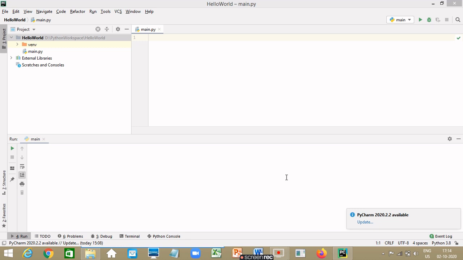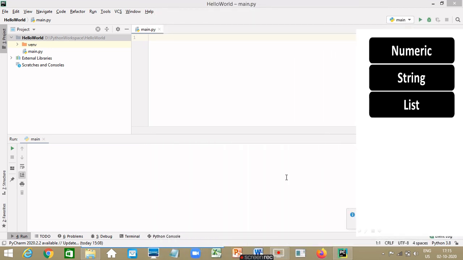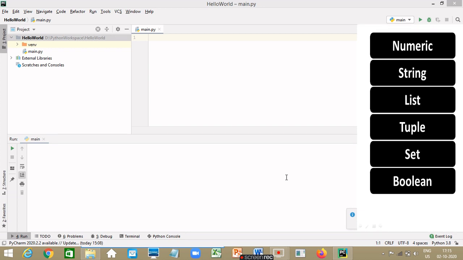Python provides very powerful built-in data types with really cool operations already written. So we don't have to bother writing them. We can just use them and get our task done. So let's see these data types one by one. So there is numeric, string, list, tuple, set, boolean, and dictionary.